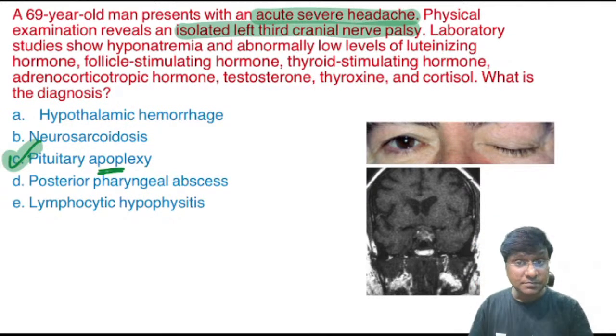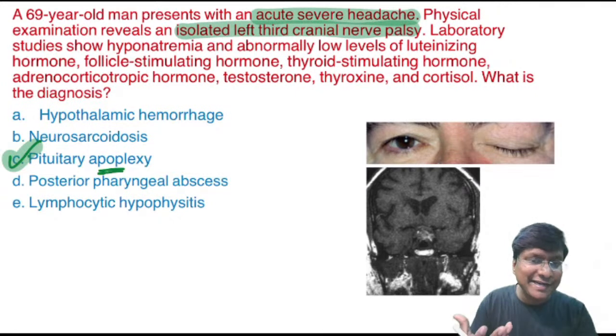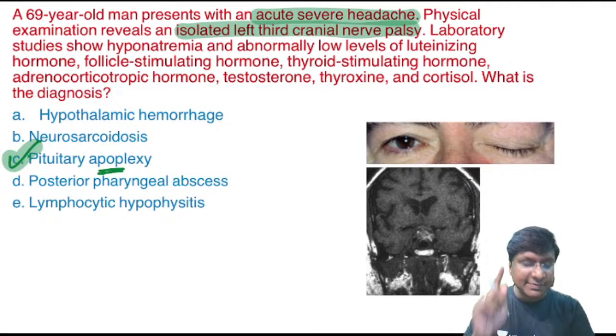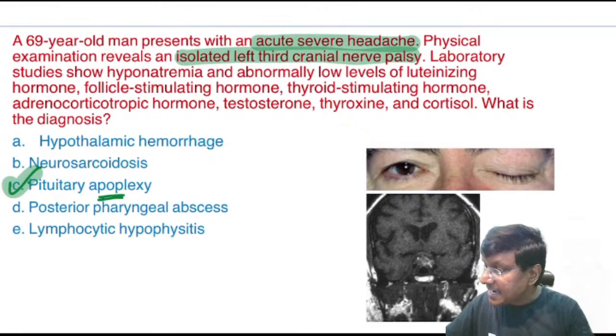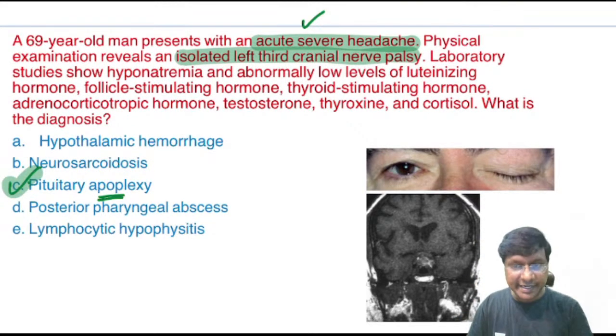Now, what are the points suggestive of pituitary apoplexy? One of the very important points suggestive of pituitary apoplexy is acute severe headache. And what exactly is pituitary apoplexy? Pituitary apoplexy refers to hemorrhagic infarction of the pituitary gland.